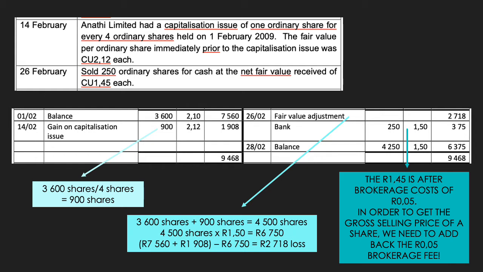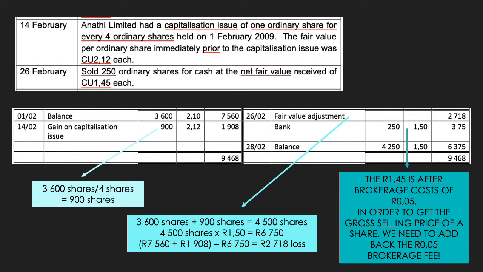This means that the total value of our investment should be R6,750. However, if we work out what our investment is currently sitting at, it is more than the R6,750, and as a result, we recognize a fair value loss of R2,718. Therefore, in order to account for this, we debit fair value adjustment in the Splockie and we credit the investment in shares with this amount of R2,718. Now that we have done the fair value adjustment, we can recognize and record the sales transaction.